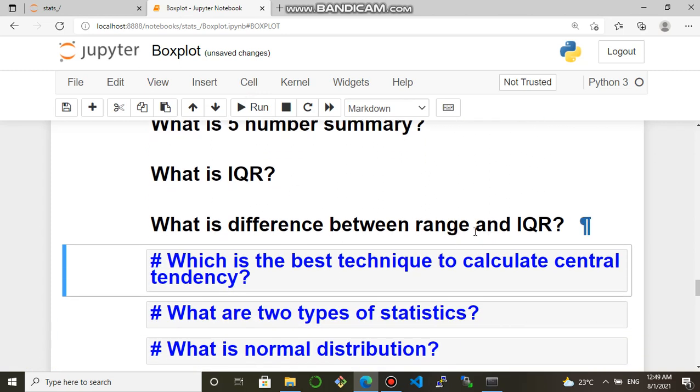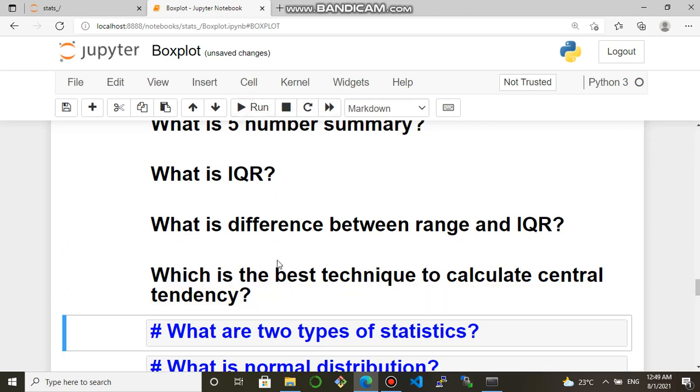Next interview question, what is the difference between range and IQR? Obviously range is a function in Python. If you put range 5, it will print 0 to 4. So n minus 1 numbers it will print as an array. But IQR is basically the upper quartile minus the lower quartile, that is the interquartile range.